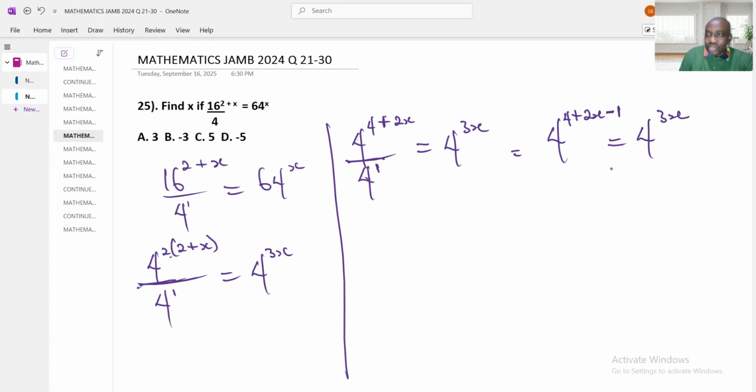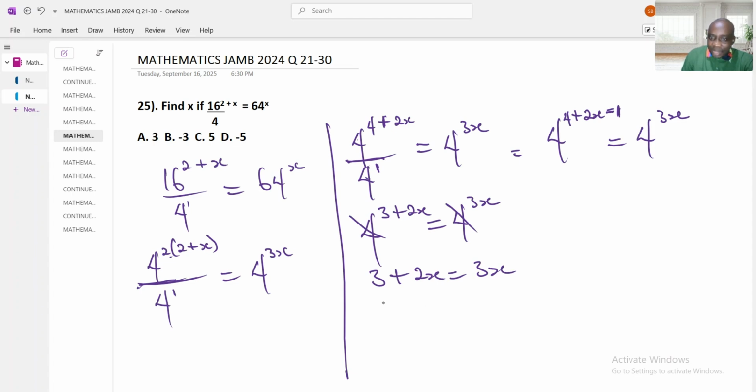Now 4 minus 1 is going to give me 3 plus 2x equals 4 raised to the power 3x. Now I can cut out this base and write only the powers. 3 plus 2x equals 3x.